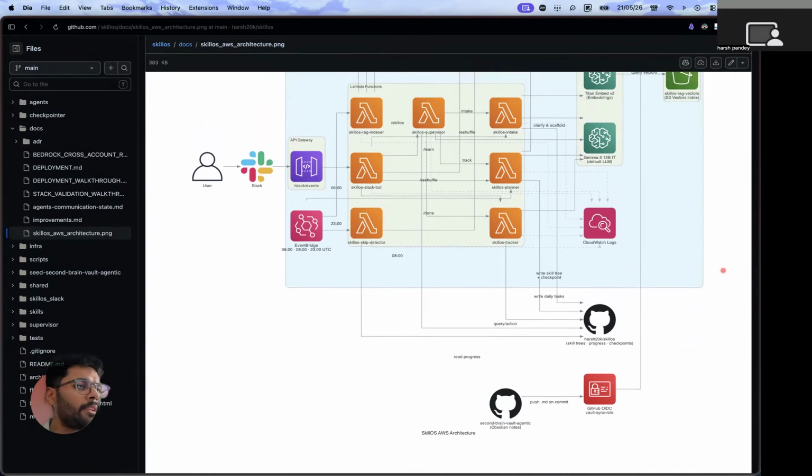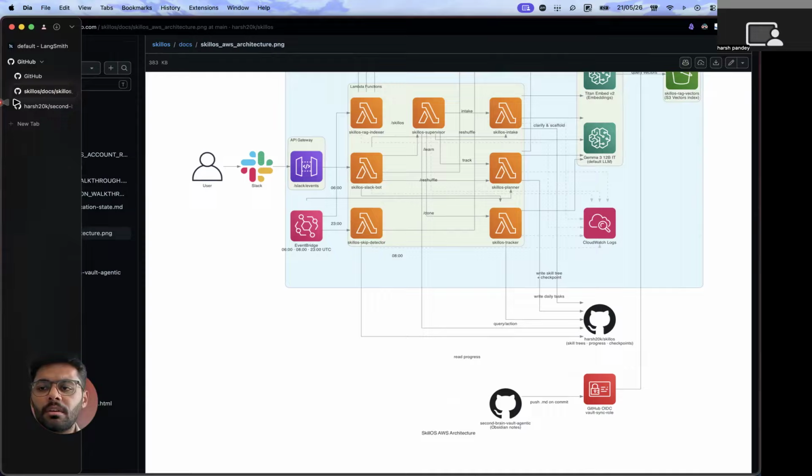So let's talk about guardrails. In the intake agent, I have a hard limit for clarifying questions. When the user says they want to learn neural networks, the agent can clarify what they actually want to learn, and I have limited those clarifying questions to 5 questions. Things like that.